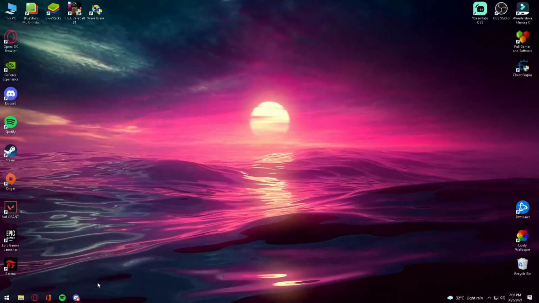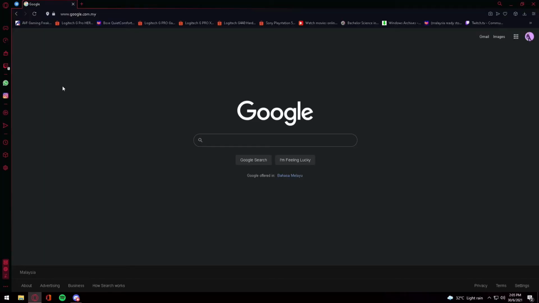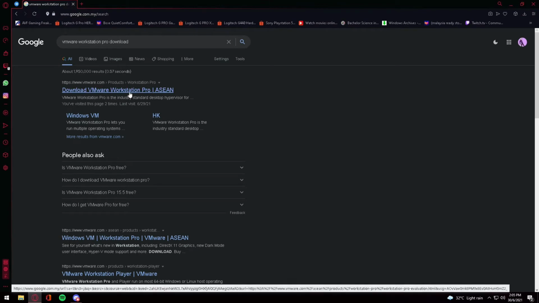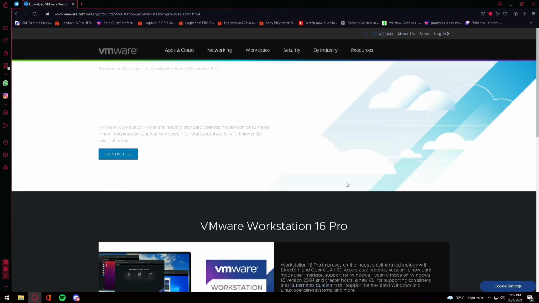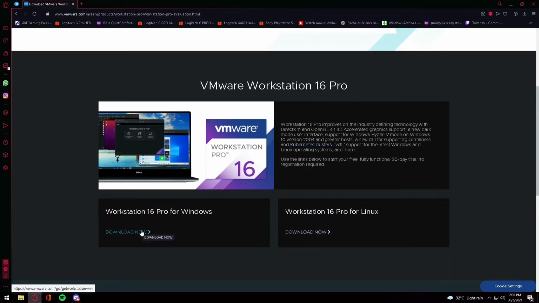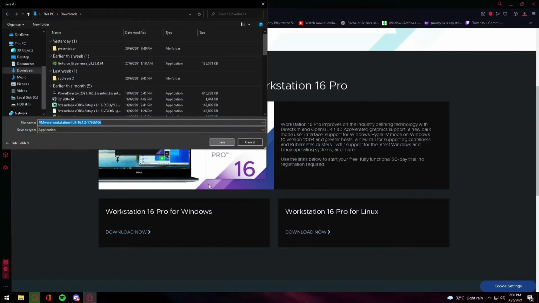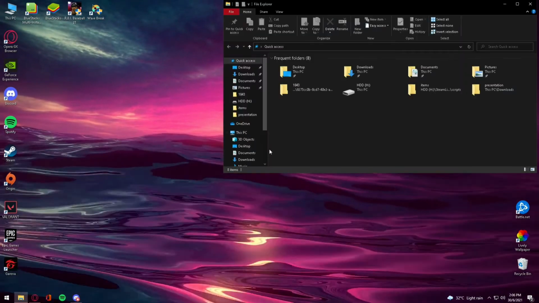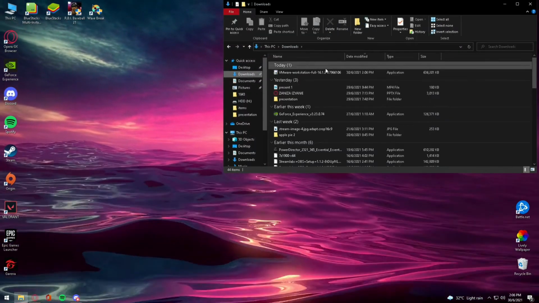Hi, for installation of virtual machine, open Google and write VMware Workstation Pro 16 download. When the page appears, click the first web. The VMware Workstation web page appears, scroll down until you see Workstation 16 Pro for Windows and download it. Find the finished download in the File Manager and open it up.